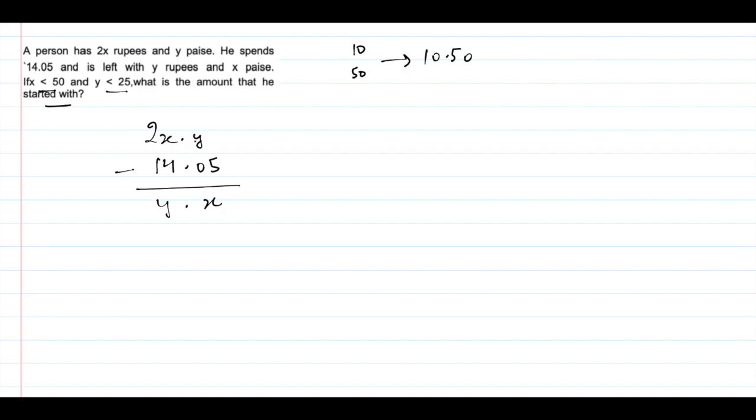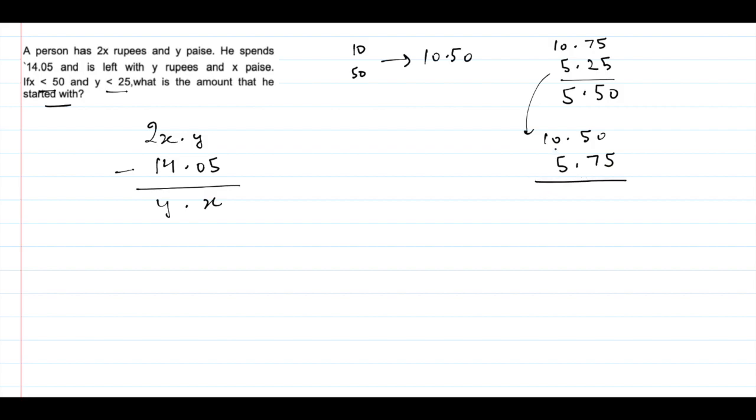So what will happen? Suppose I have 10 rupees and 75 paise and I spent 5 rupees and 25 paise. What will be the remaining amount? It will be 5 rupees and 50 paise. But suppose I had 10 rupees and 50 paise and I spent 5.75, 5 rupees and 75 paise.